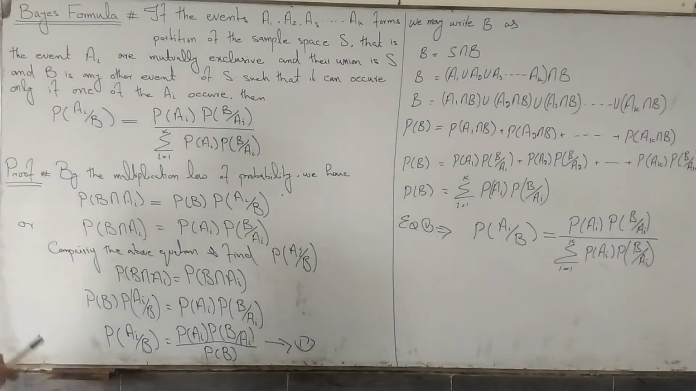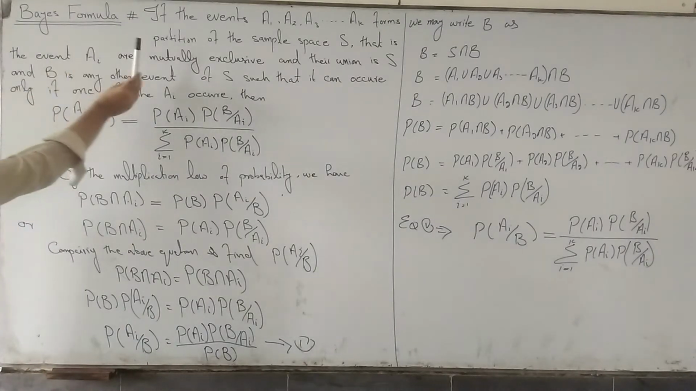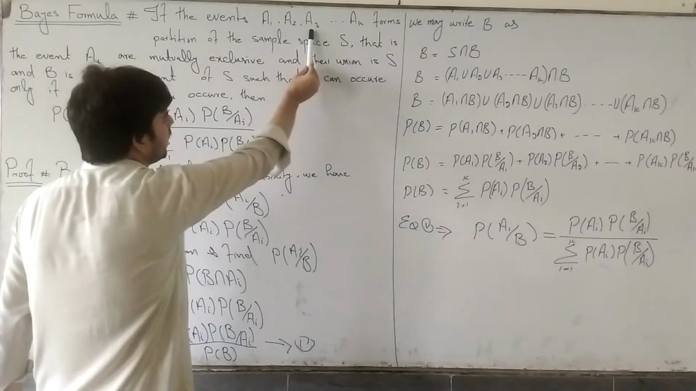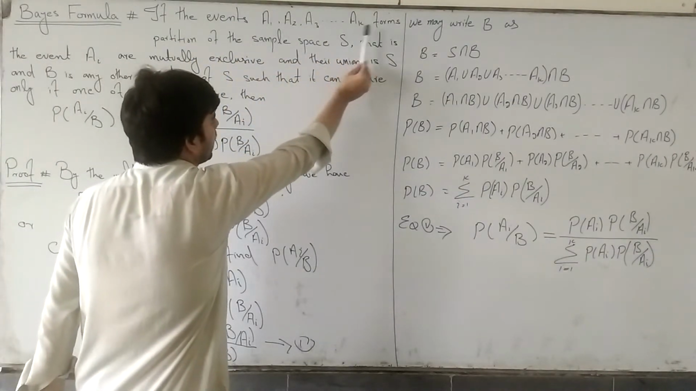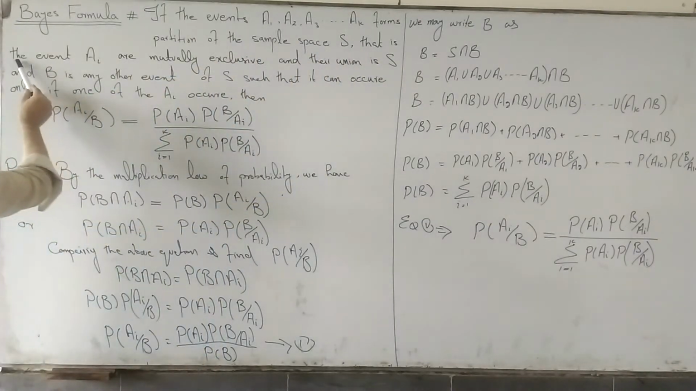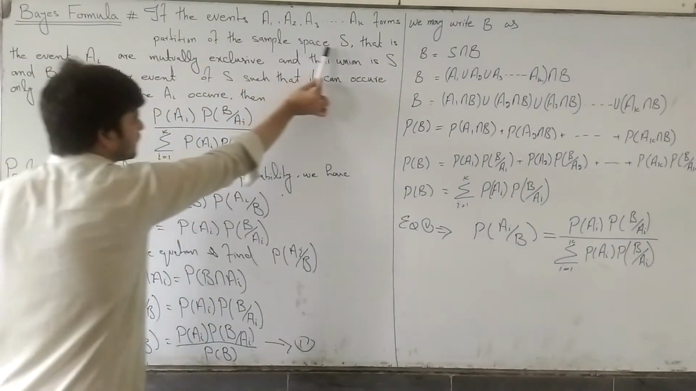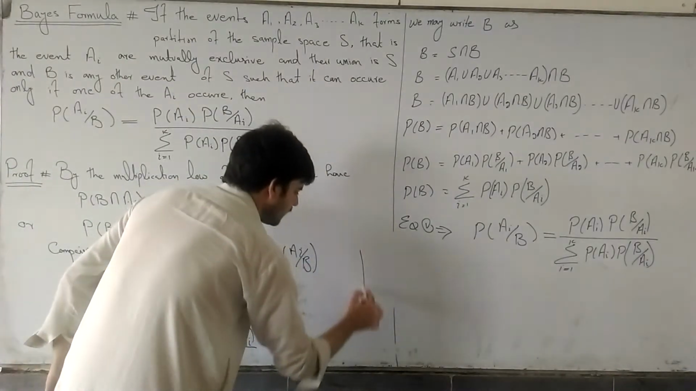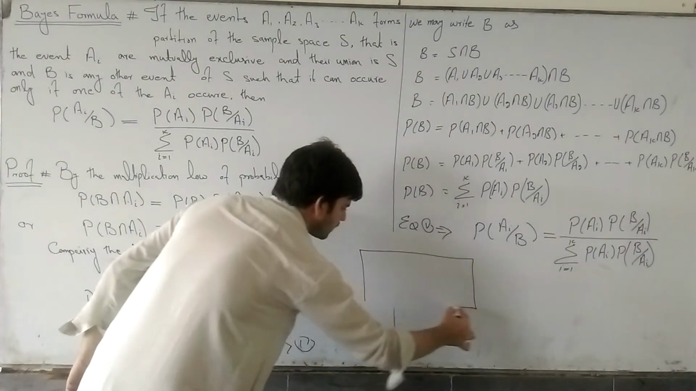Bayes formula. Bayes formula is also called formula for probabilities of hypothesis. The statement of Bayes formula is: if the events A1, A2, A3 and so on up to AK form a partition of the sample space S. For example, this is the whole sample space.